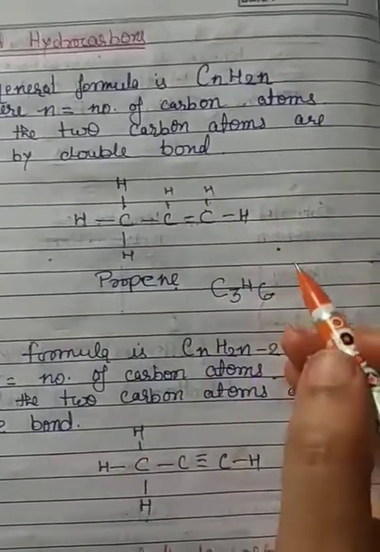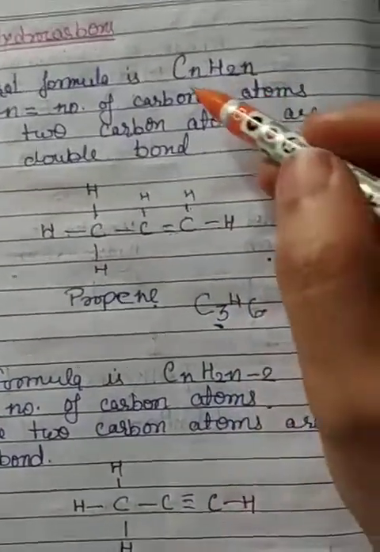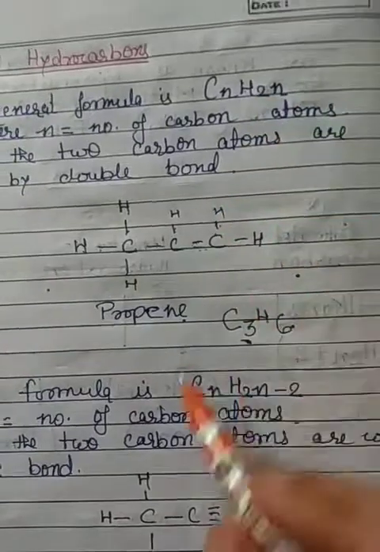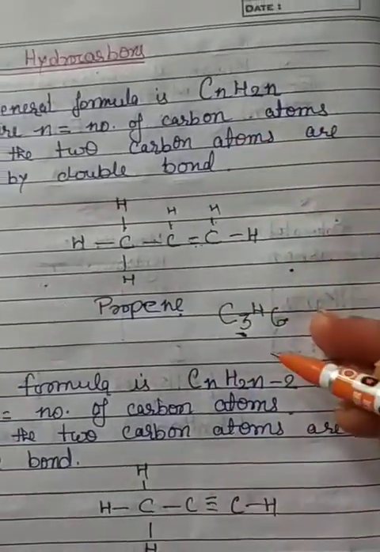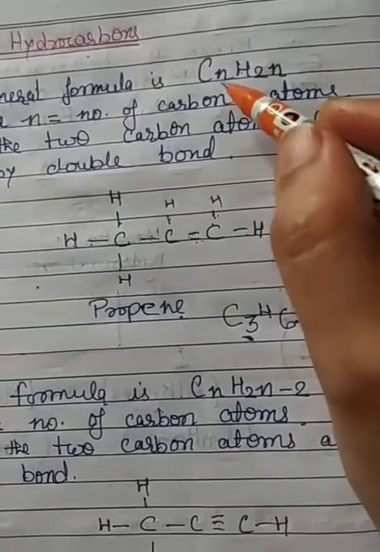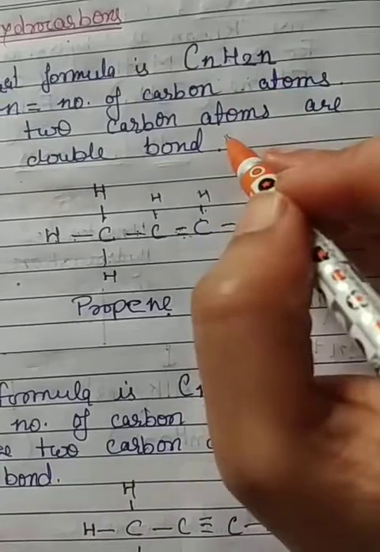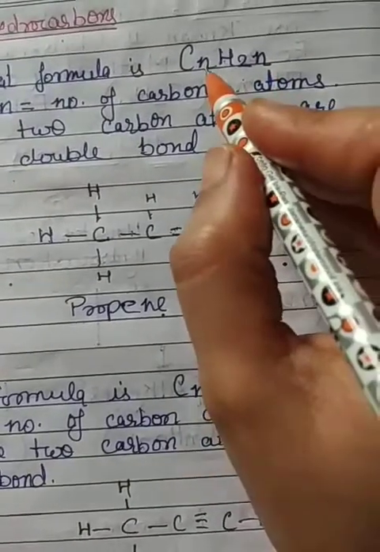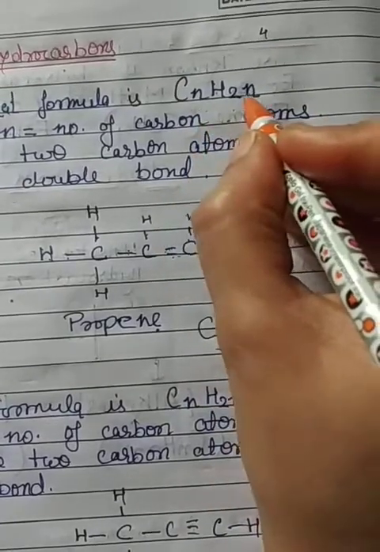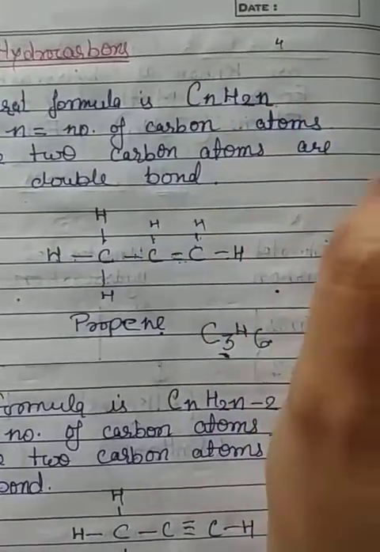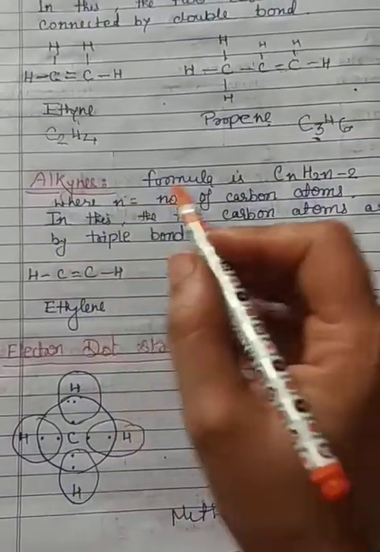Now put the value 3 here. For propene, we know prop means 3 carbons and ene means double bond, so you can easily write propene: put 3 carbons, 3 times 2 is 6, C3H6. Butene: but means 4 carbons, so C4, 4 times 2 is 8, C4H8. Got it?